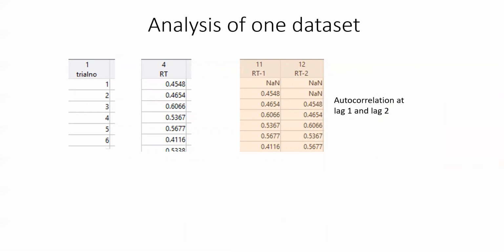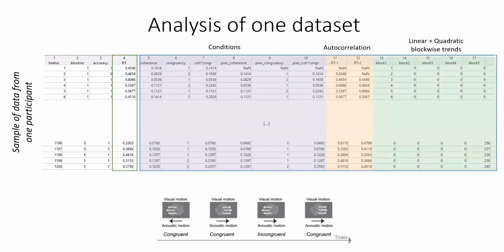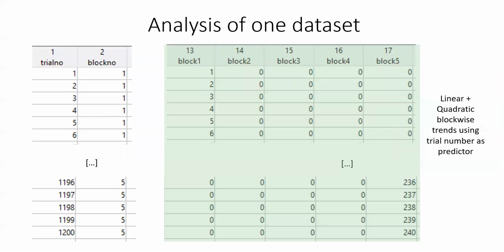And then finally, we also look at the longer term temporal dependencies using both the linear and the quadratic term. So here we take the trial number as regressor, and this is done in a blockwise manner. So you have 1 to 240 for block 1, then 1 to 240 for block 2, and so on, ending at 240 for block 5 at the last trial.